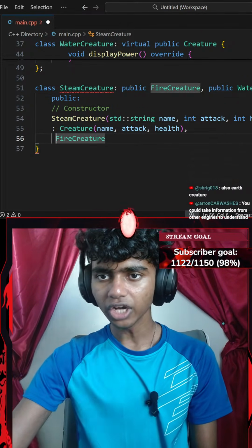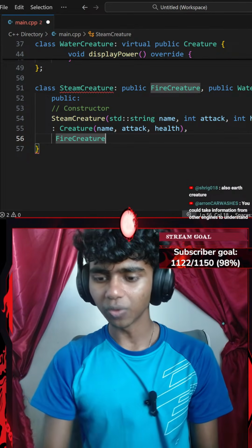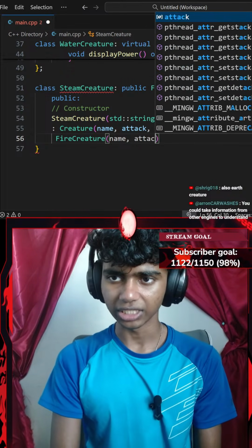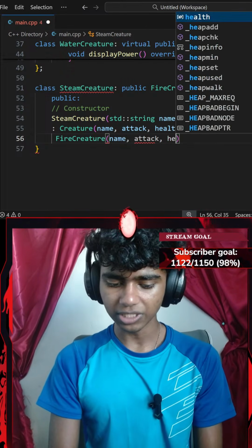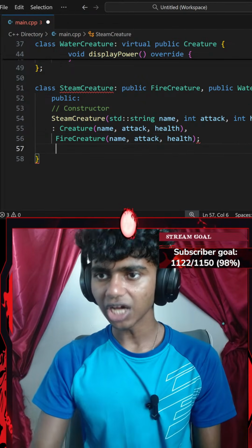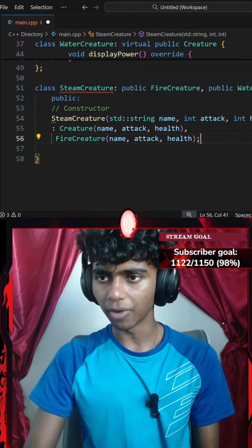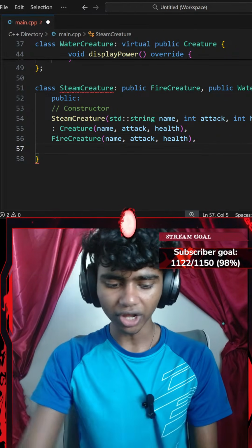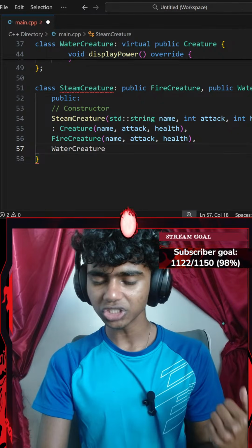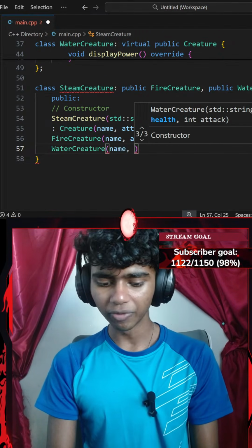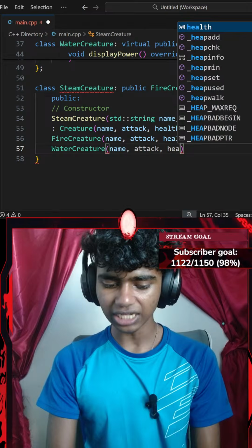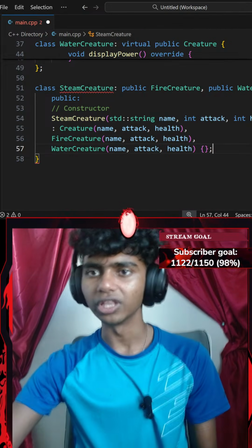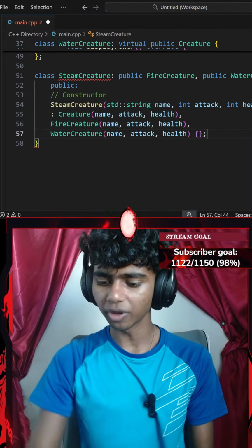There we go. Okay, so my fire creature class does require 3 data members as well. First is name, second is going to be attack, and the third is going to be health. And then I'll go with a comma and create, this is going to be a comma. There we go. And then let's go ahead and create our final constructor for our water creature class. So I'll go with water creature's constructor. Does require 3 parameters, the name, attack, and health as well. And then I'll go with a pair of curly braces ending with a semicolon. Okay, that's pretty much it for my constructor.